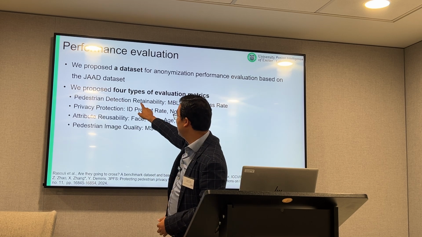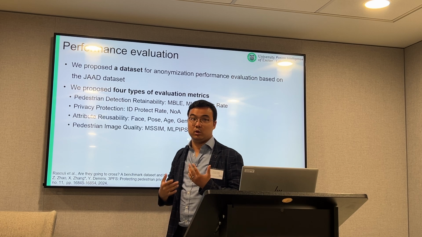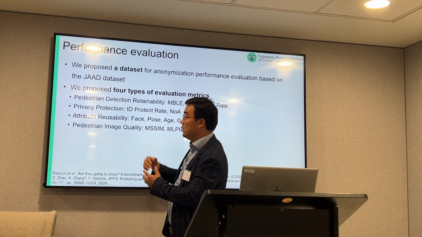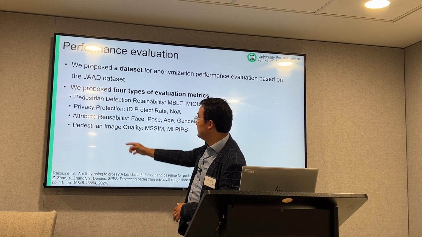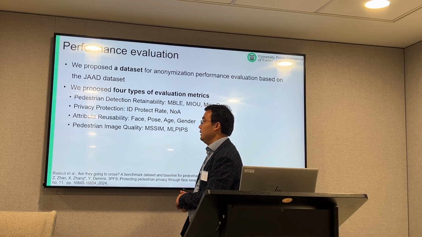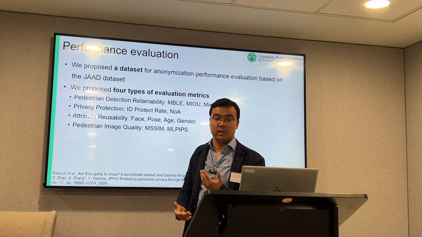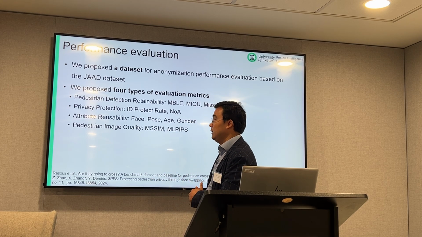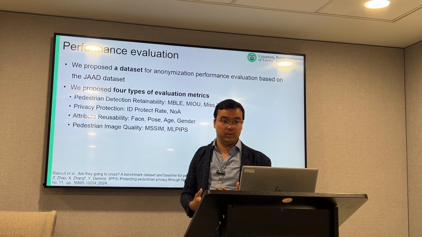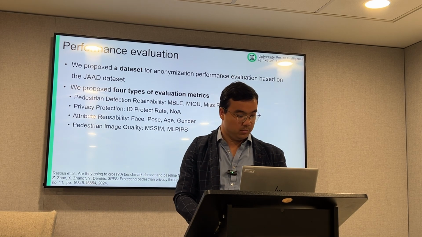So we propose some application metrics to test whether the anonymized data is useful or not. This is why we propose a pedestrian detection related metric and an attribute reusability metric. These two types of metrics are used to evaluate the utility of the anonymized data. And this type is used to evaluate the privacy protection performance.